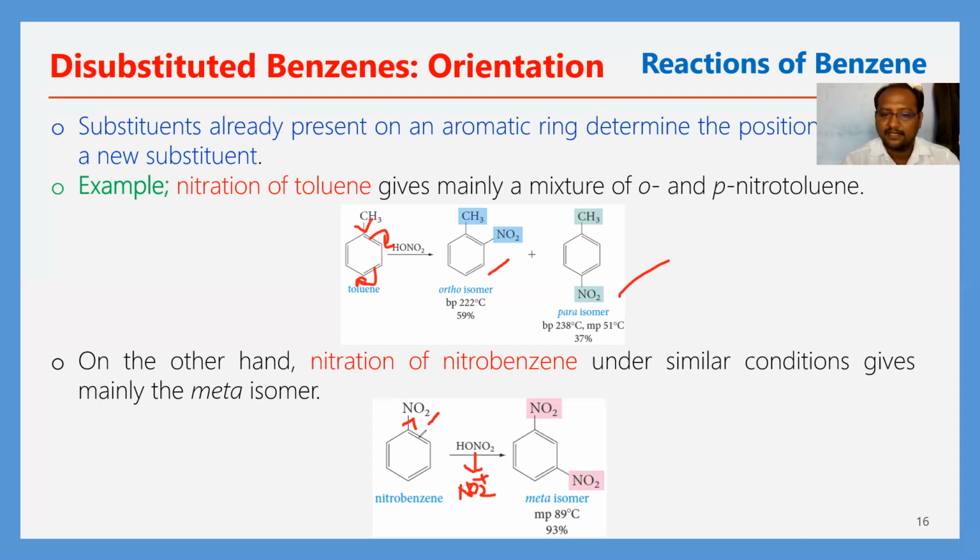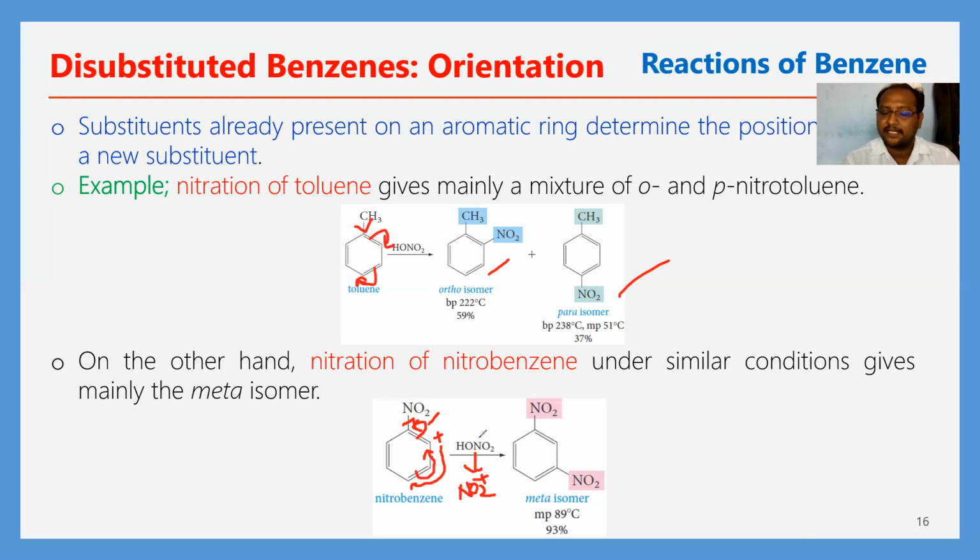That's why the electrons move towards this NO2 group. Then the positive charge forms in the ortho position. Next, in the same way, the pi bond shifts from here to here, and the positive charge migrates from here to here.